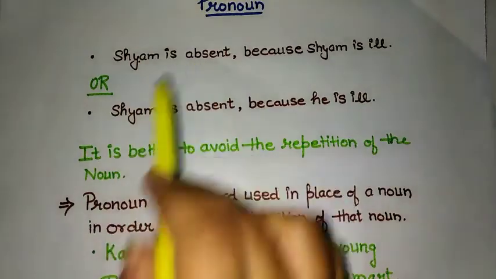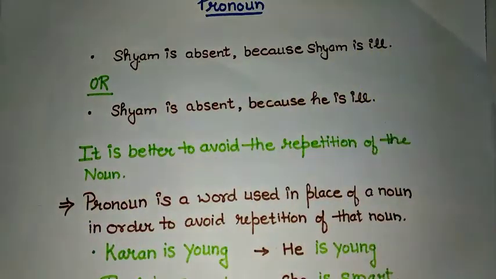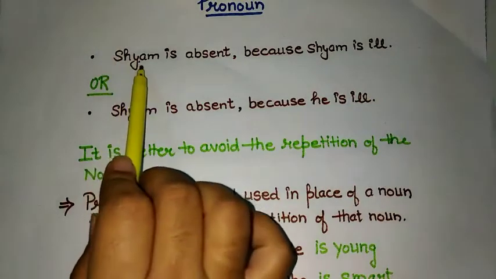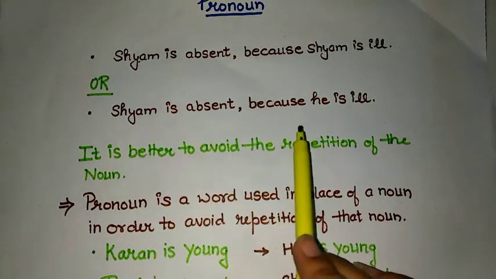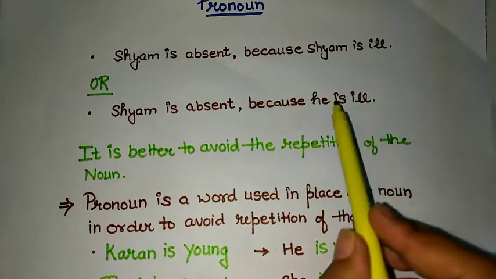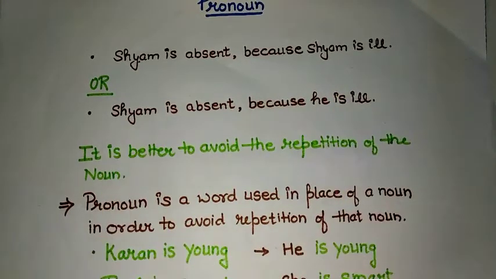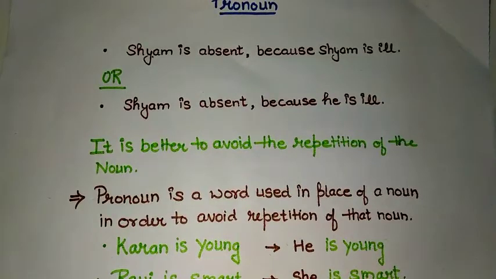Like, Shyam is absent because Shyam is ill. Can you see that I have written Shyam here and here also? Now if I say the same sentence like Shyam is absent because he is ill. Here I have used he for this Shyam and he is replacing the word Shyam. So it is better to avoid the repetition of the noun. And for this, solution is pronoun. Pronoun is a word used in place of a noun in order to avoid repetition of that noun.